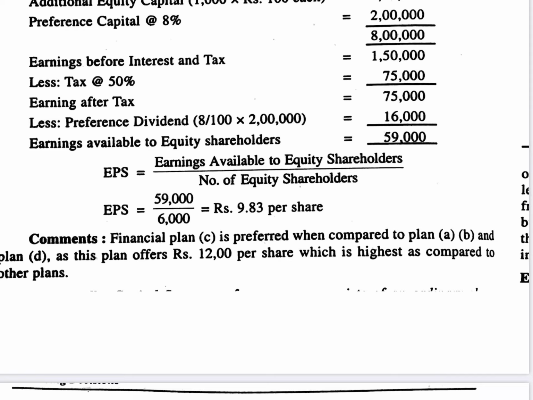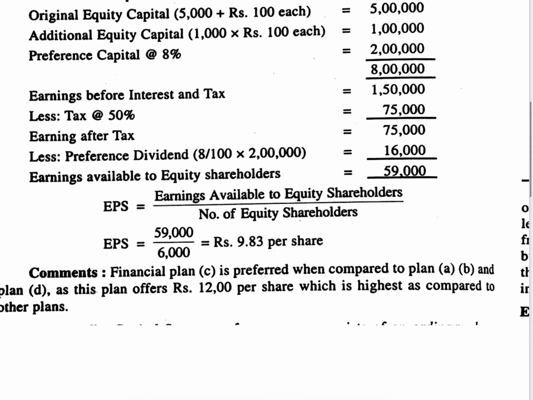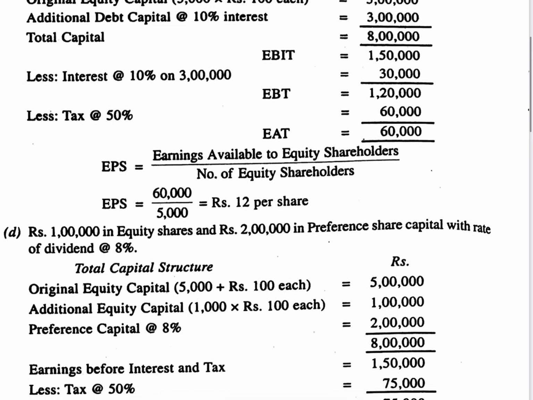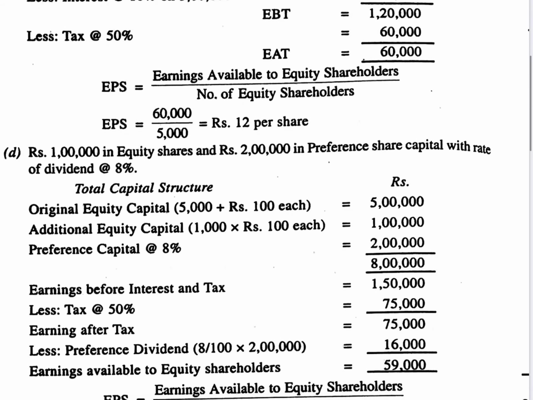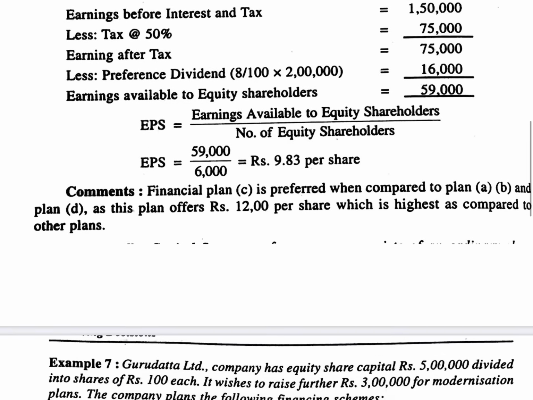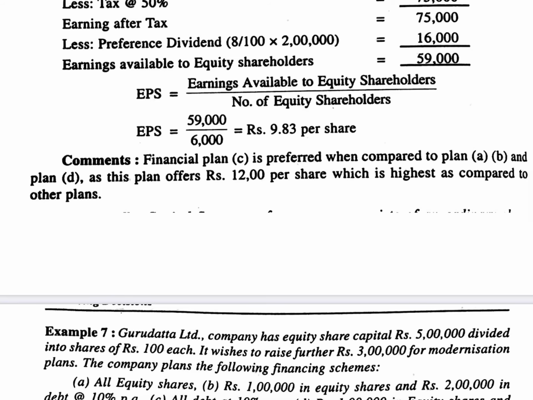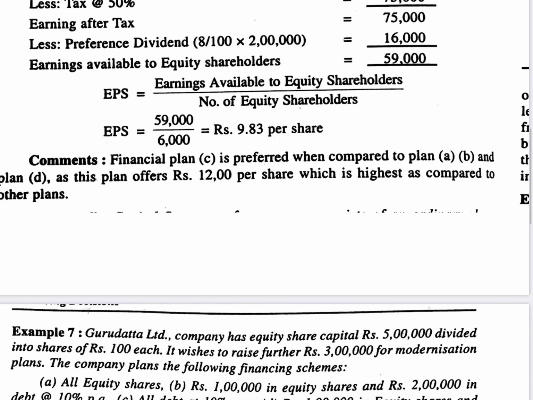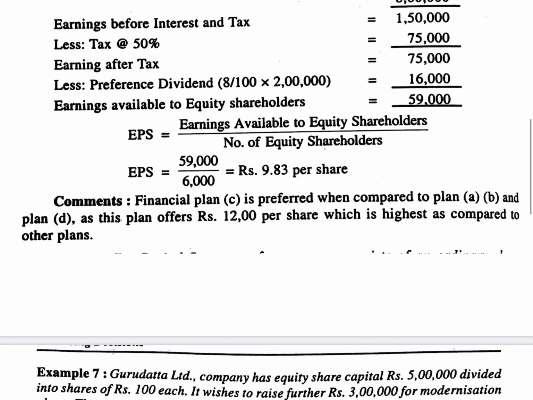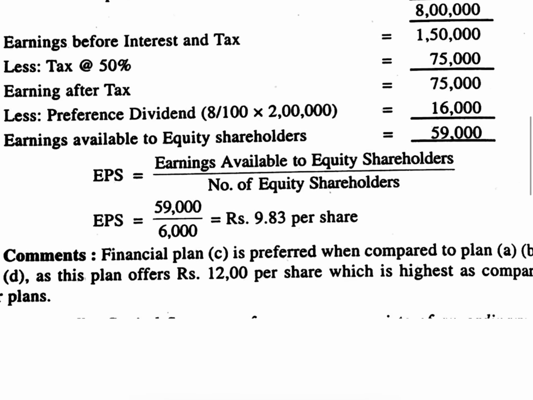Now EPS is equal to earnings available to equity shareholders divided by the number of shares. 59,000 divided by the number of shares: originally 5,000, additionally 1,000, total 6,000, giving 9.83 per share. Now the very important thing is we need to comment on this.